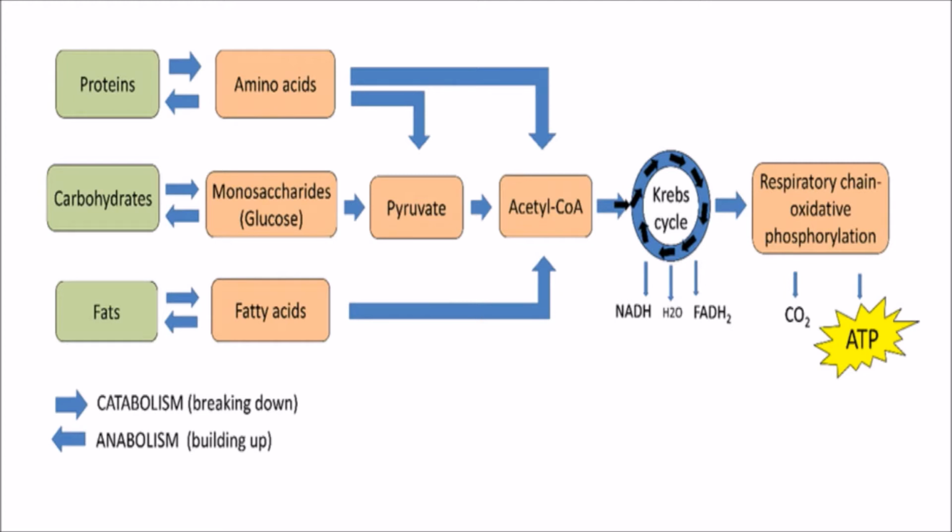So 34 to 38 ATP is produced from one glucose molecule. Similarly, protein catabolism leads to amino acids and fat catabolism leads to fatty acids. Glucose, amino acids and fatty acids can be converted to acetyl coenzyme A, and acetyl coenzyme A undergoes Krebs cycle.